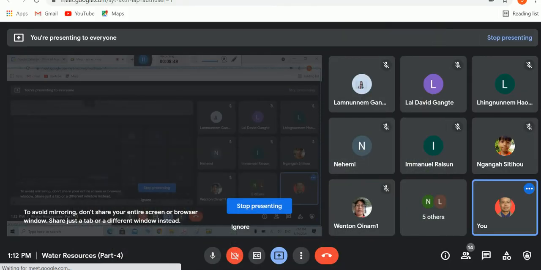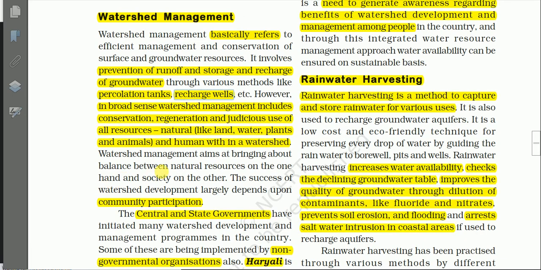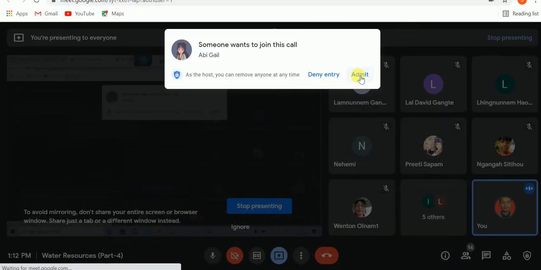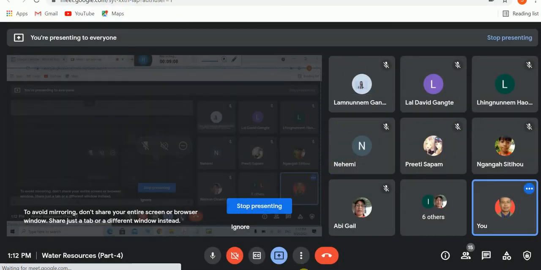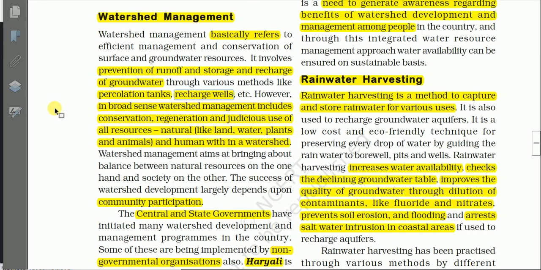Any question, boys and girls? No, sir. Okay, then the water running down from the watershed, the water running down from the mountain slope or hill slope, can be harnessed, can be conserved using these percolation tanks and recharge wells, and this will recharge the underground aquifer.